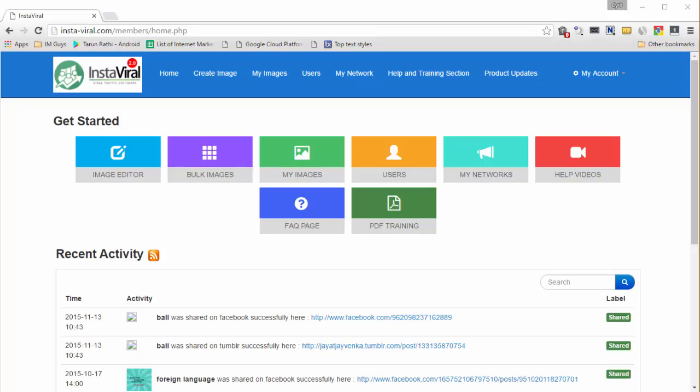Let's get started and I will show you exactly how Instaviral works and how you can get free traffic to any location you want, whether it's your blog, your website, your Facebook page, any landing page or offer that you're promoting, almost anywhere. So let's get started and see how Instaviral works.